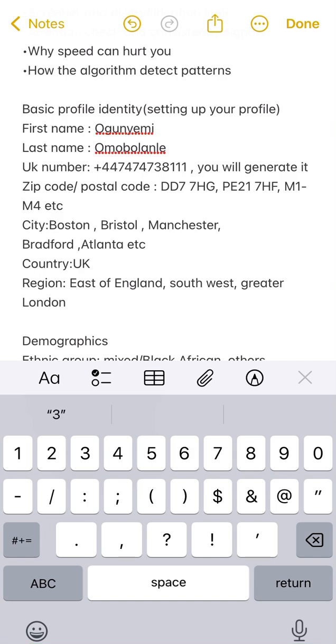Firstly, they will ask you your first name. Put your first name, your last name. For the UK number, I'm going to be showing you guys how to generate the UK number, the apps to use to generate it, as time goes on. So they will ask for your country. Some countries use zip code, while some use postal code. So this is how it's going to look, depending on the city that you are choosing to use. That is the city postal code that you will look for.